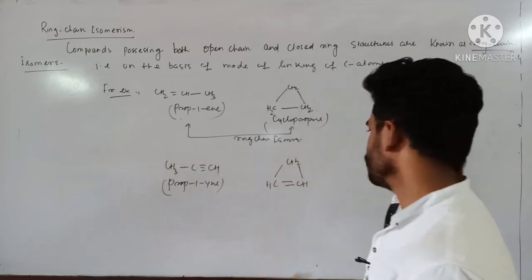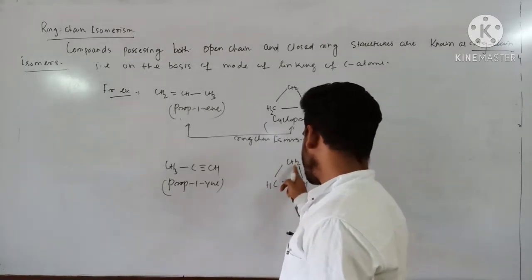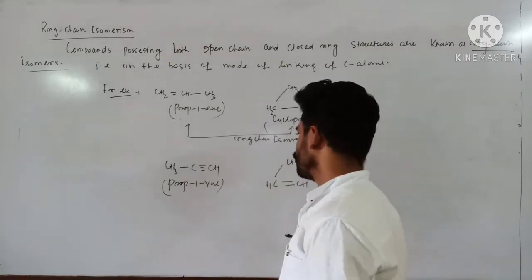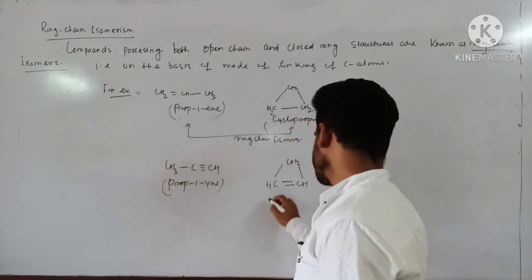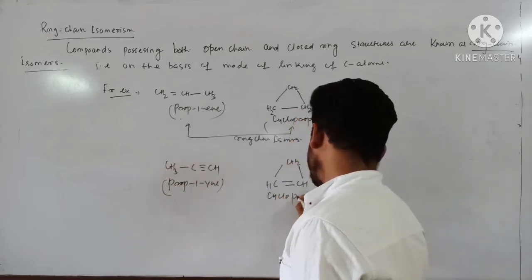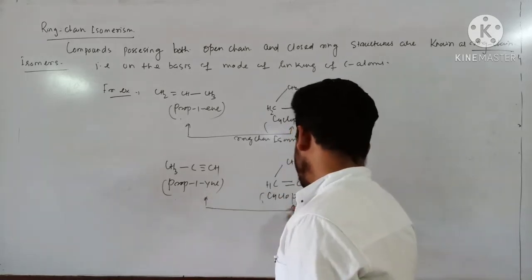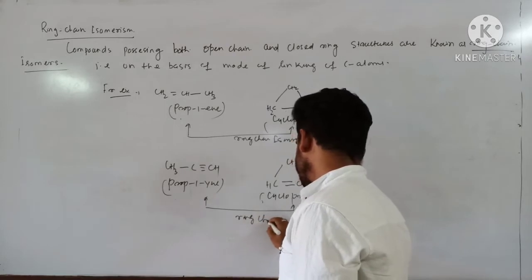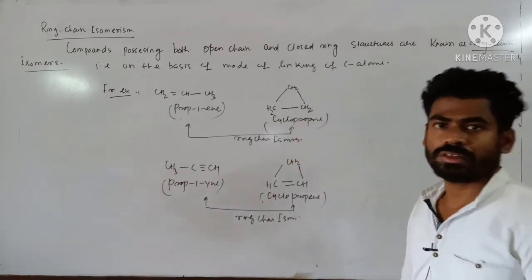You see this compound having the same formula, C3H4. So this one is cyclopropene. So these two are ring chain isomers. Clear?